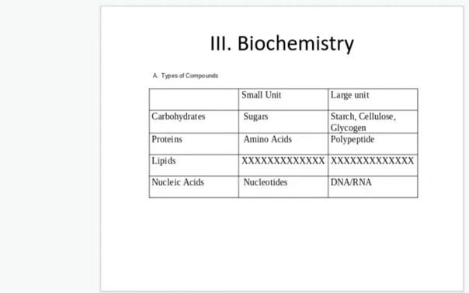So those are basic compounds that you need to know. Really, really important to know that carbohydrates include starch and sugar, and that if you digest starch, you get sugar. If you digest proteins, you get amino acids. And DNA and RNA are made of nucleotides. And just as a little connection, recall that the system that is involved in breaking down starch into sugar or protein into amino acids is your digestive system. And that's necessary because big things won't fit across your cell membrane. Little things will.